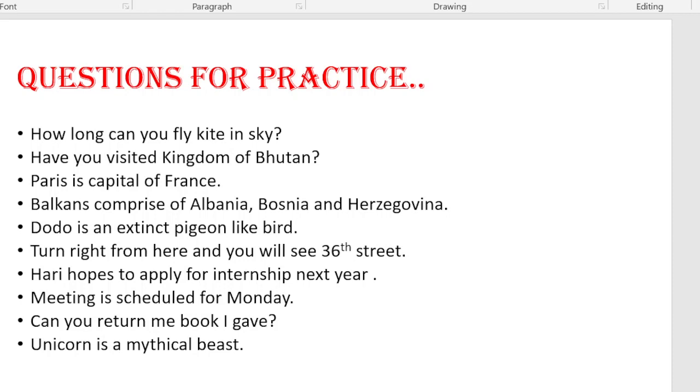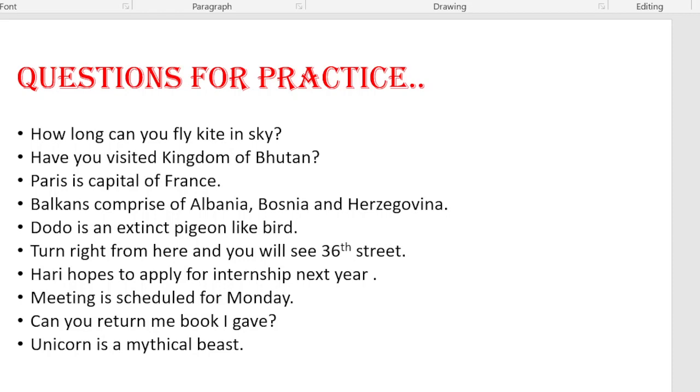Have you visited Kingdom of Bhutan? Have you visited the Kingdom of Bhutan? Paris is capital of France. Paris is the capital of France. Balkans comprise of Albania, Bosnia and Herzegovina. The Balkans comprise of Albania, Bosnia and Herzegovina. Dodo is an extinct pigeon-like bird.